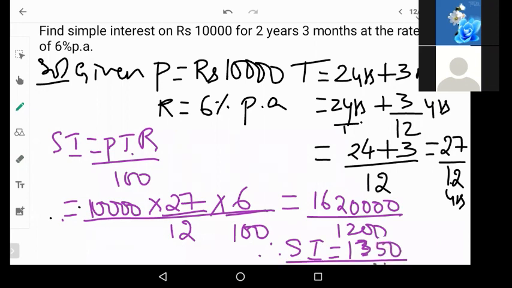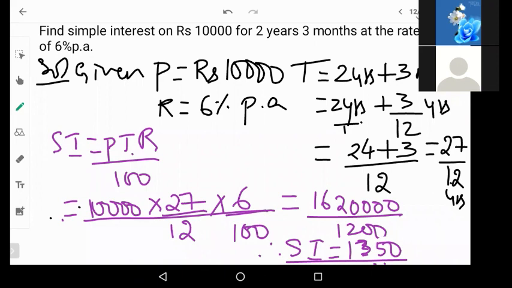Now, whenever they give you years and months together, convert the months into years. Even if you get 2.25, if that is easier, you can go with that. But then, will you get the same answer? 10,000 into 2.25 into 6, divided by 100.